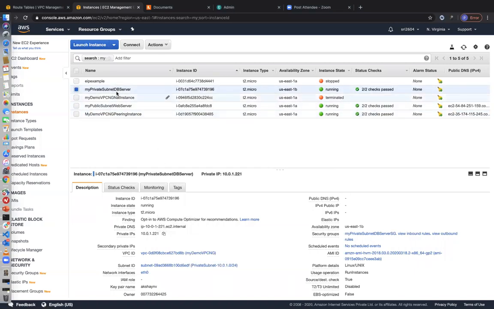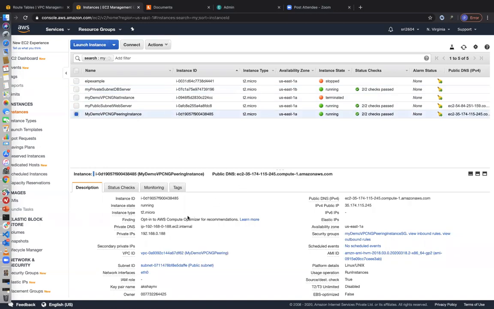And what we are going to try is, from this private server DB instance, we are going to connect to this particular peering instance that is residing in a totally different VPC, which is the 192 VPC. We can connect through its public IP or its private IP. Either way is fine, because since it's VPC peering, all traffic can be private. So let's use the private IP itself and try to connect.